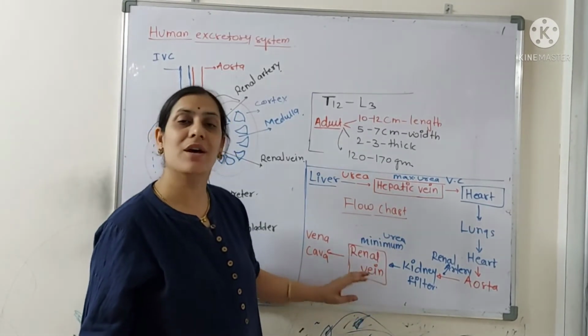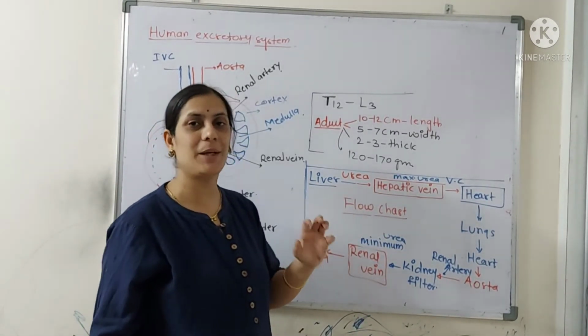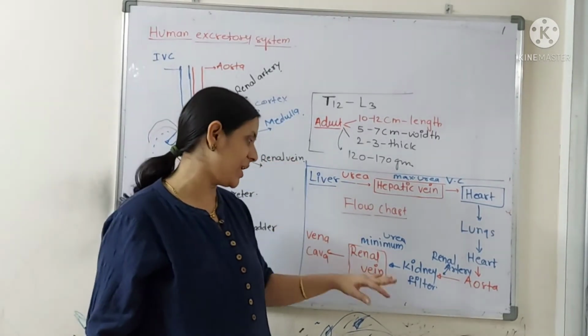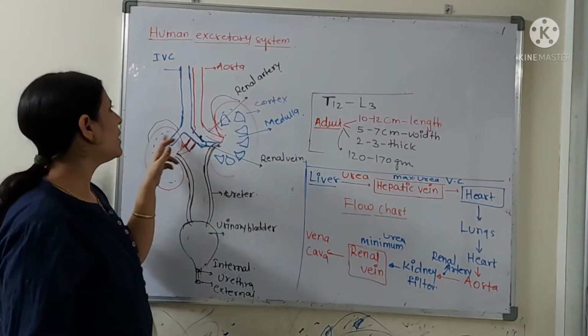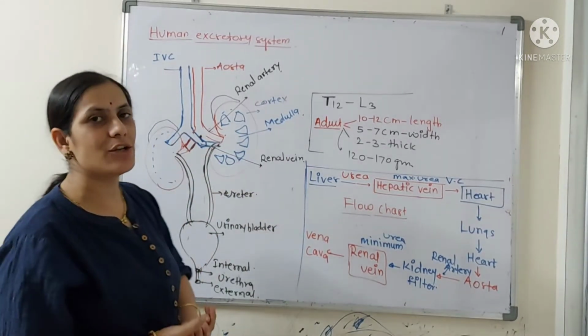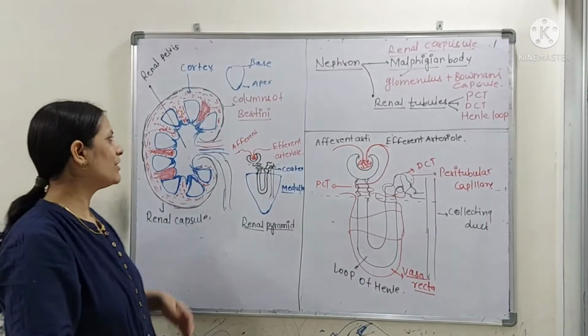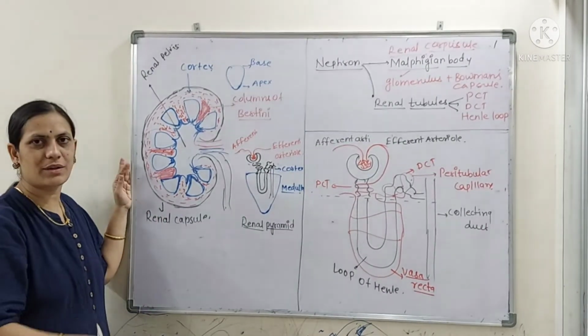So here I have written that the renal vein will have a minimal amount of urea. Whatever this renal vein carries, via the vena cava, it will go back into the circulation. Now we will check the LS of the kidney, roughly the diagram.